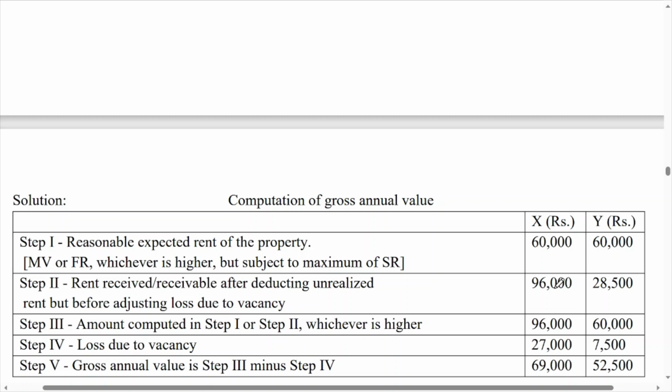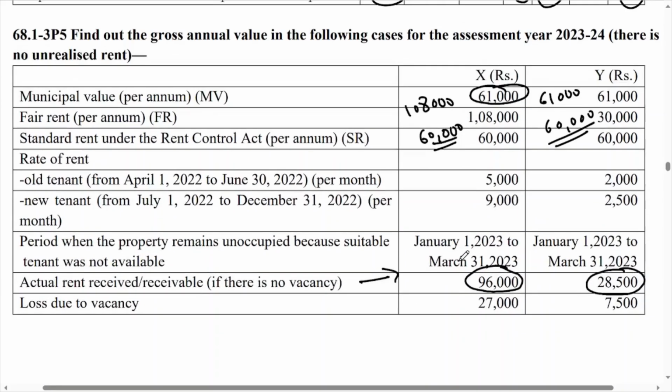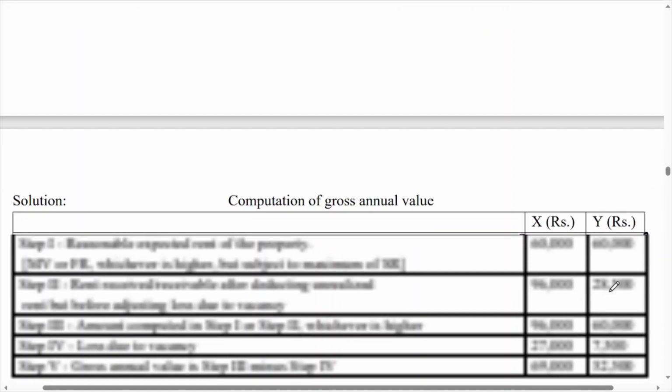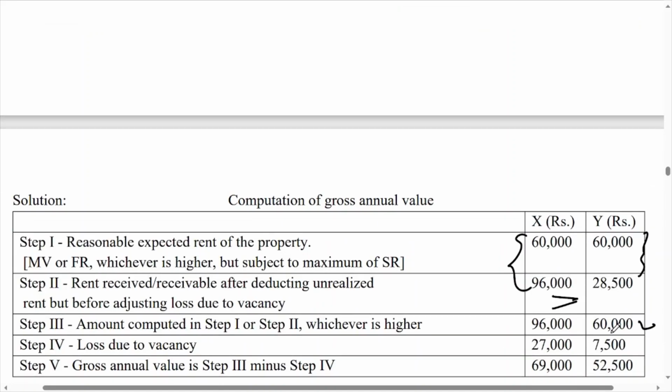Now step number 3, whichever is higher, so from these two values you have to consider the higher one. From these two the first situation is higher, and from these two the first situation is higher. So your answer for step number 3 is 96,000 and 60,000. Now step number 4, loss due to vacancy. Loss due to vacancy is given as 27,000 and 7,500, so directly deduct 27,000 and 7,500.